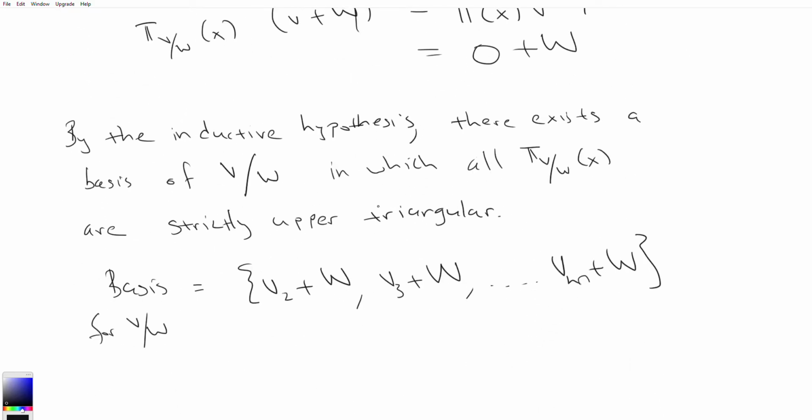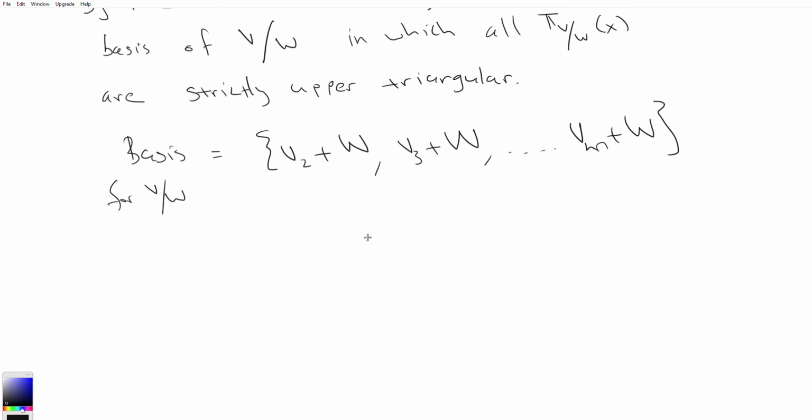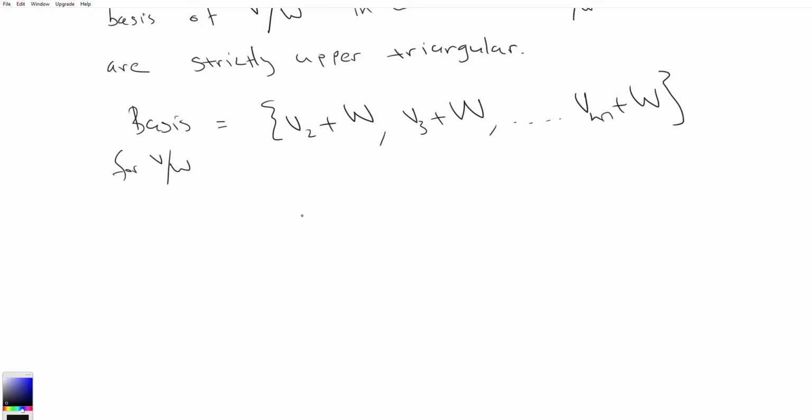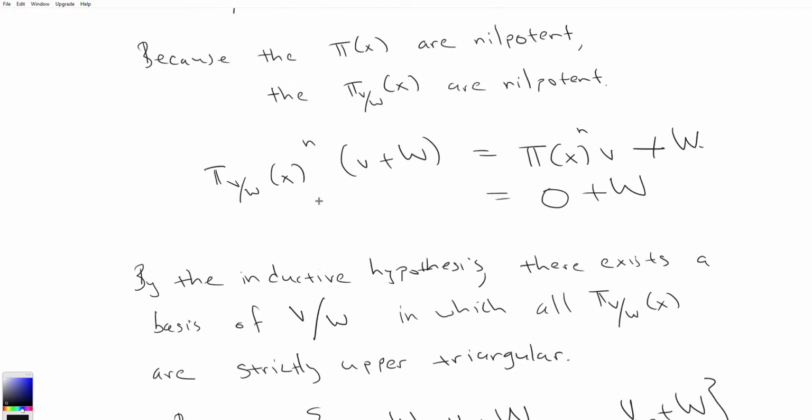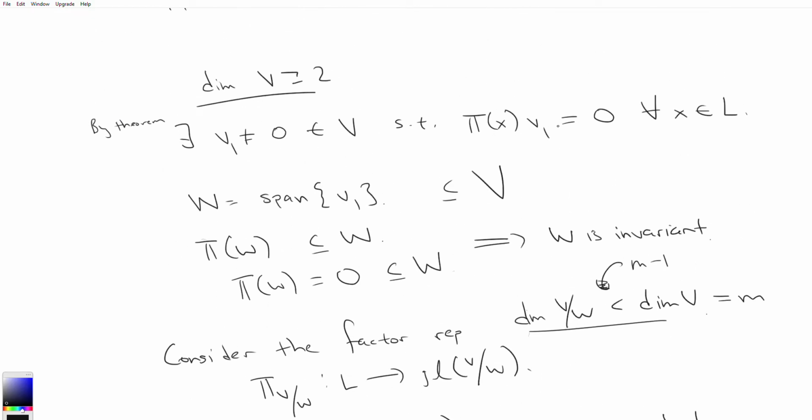So coming all the way back here, we have this basis for V/W, and we're saying that it's strictly upper triangular. So I want to write it out in the following way. π(x) acting on v1 is equal to 0, right? And that's the v1 that we used to define W, right here.